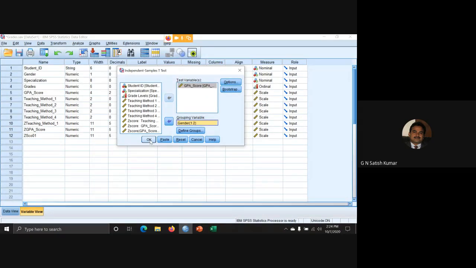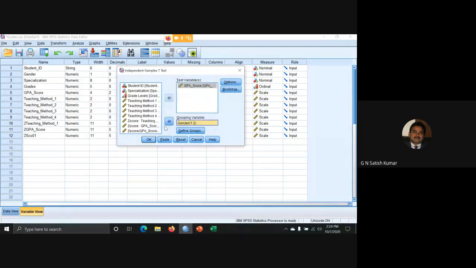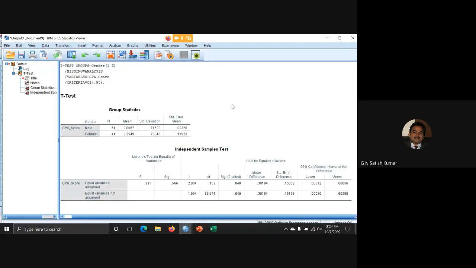So what I did, I went for analyze. In analyze, compare means. In compare means, independent sample t-test. In independent sample t-test, the test variable is GPA score and the grouping variable is gender. Define group 1 as male and 2 as female. Continue and click OK. Now here we got the results.